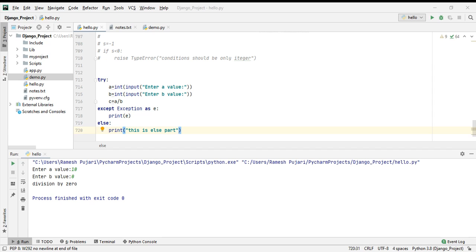Some important points about exceptions: it facilitates us not to specify the exception with the except statement, and we can declare multiple exceptions in multiple statements. So these are some rules. Next, finally, I have already explained the finally block. I hope you have understood this